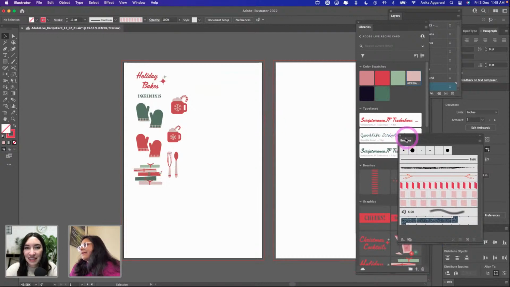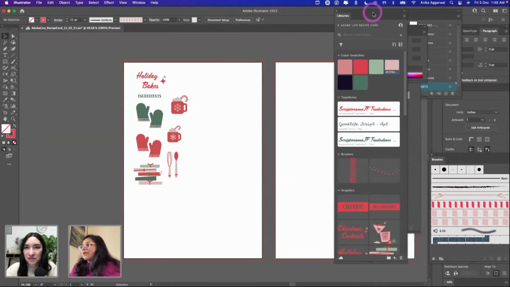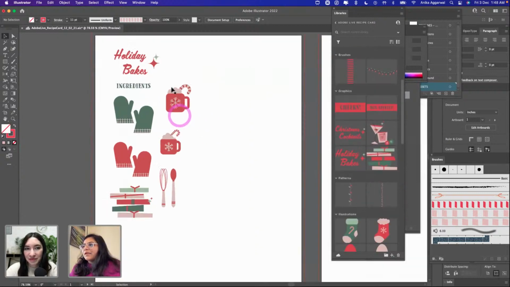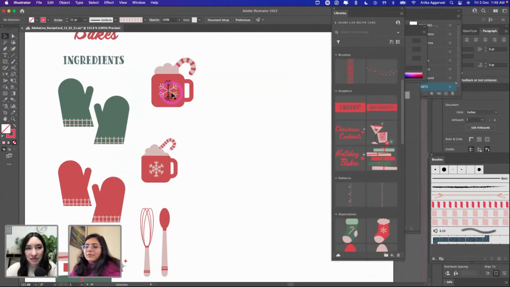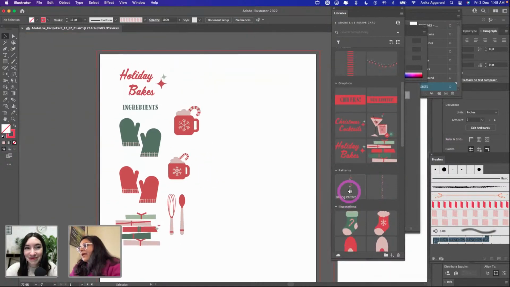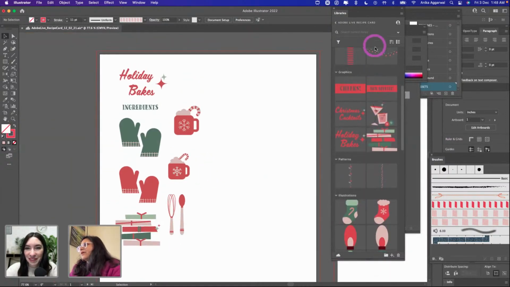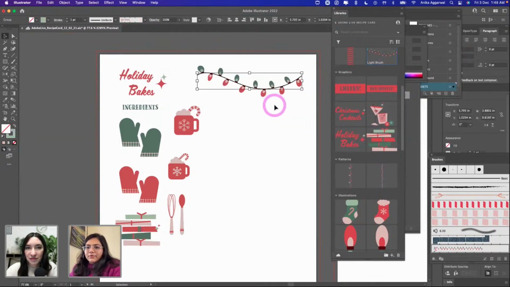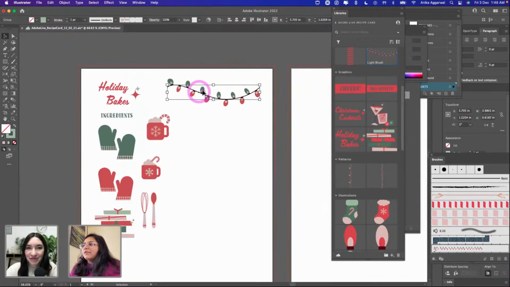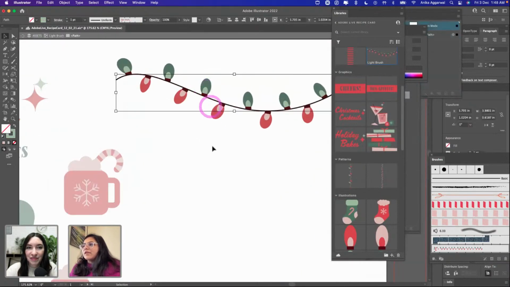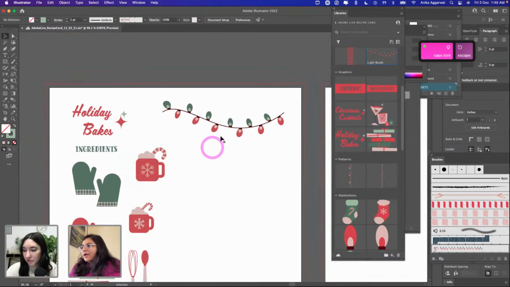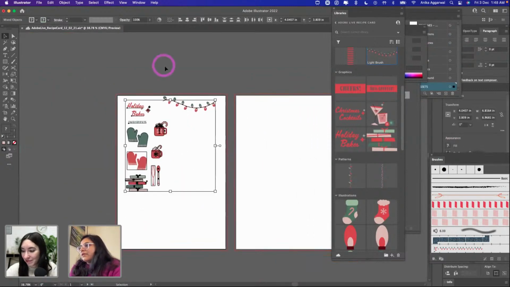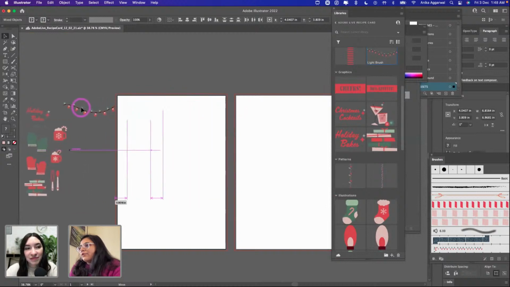So now that you have some assets on your hands, you can make a library full of assets, which is what we've done here, right? You know now how to make a shape, you know how to make a brush, you know how to make a candy cane brush. And similar to that, I actually made a lights brush as well. If you option click and drag it inside your vector file, it actually is editable. So I can just zoom in and change anything I want. Nice. And so this is my brush right over here. Let me put all of these to the side now because I want to use these.